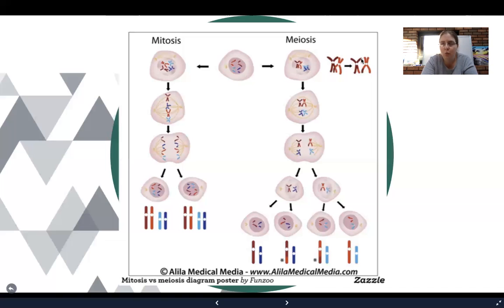We now have one of the dark red sister chromatids with a little bit of light red on it, and one of the light red sister chromatids with a little bit of dark red.